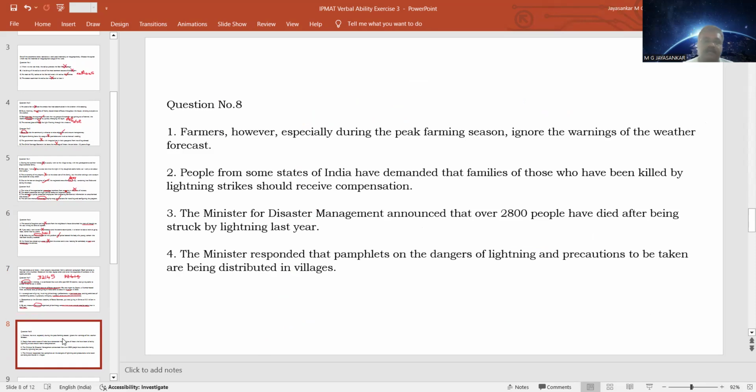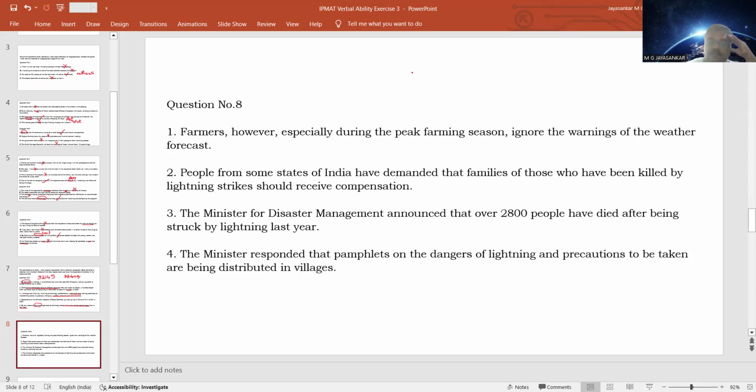Next one is comparatively simple. It is talking about lightning, people dying from lightning, and then the dangers, people ignoring the dangers of lightning, and people demanding compensation for lightning strikes, people getting killed in lightning strikes, etc. So here, what would be the first sentence? See, it introduces the statement. The third sentence, Minister for Disaster Management announced that over 2,500 people have died after being struck by lightning. So this is the first sentence which introduces the subject of lightning strikes and deaths.